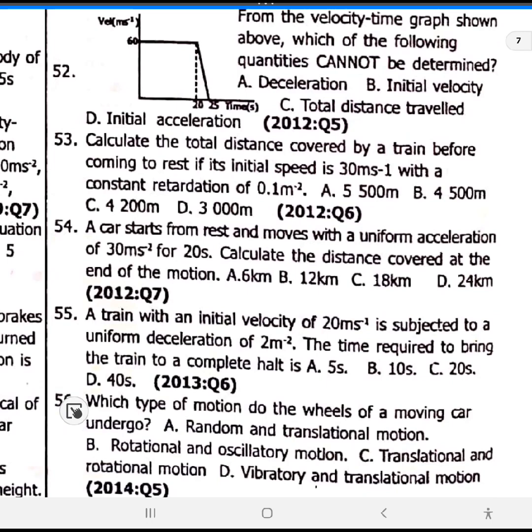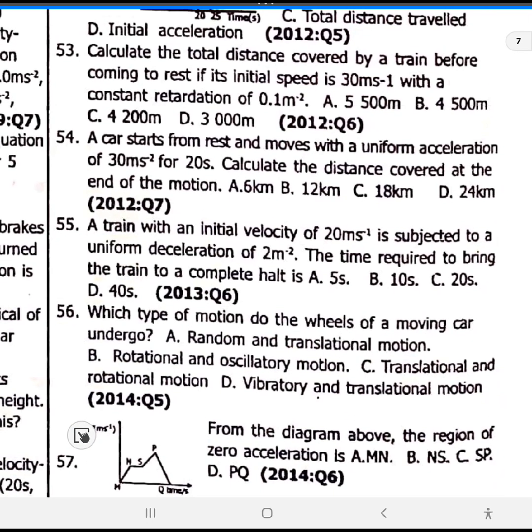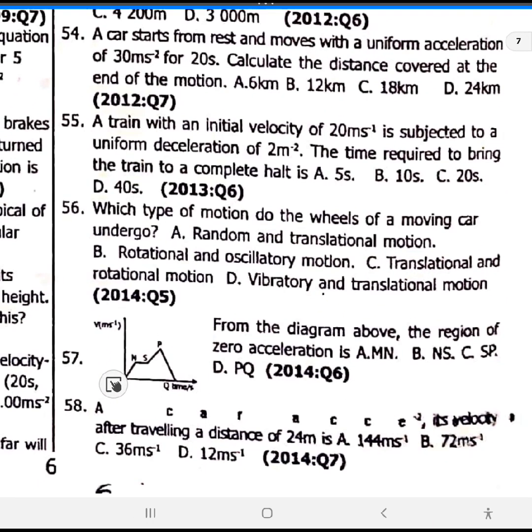54, skip. 55, skip. 56. Which type of motion do the wheels of a car undergo? 56, they undergo rotational motion and translational motion. Look at it, option C. Translational motion and rotational motion. 56, when a car moves, the tires of the car perform two motions, translational and rotational.